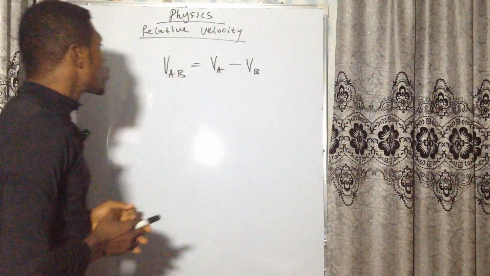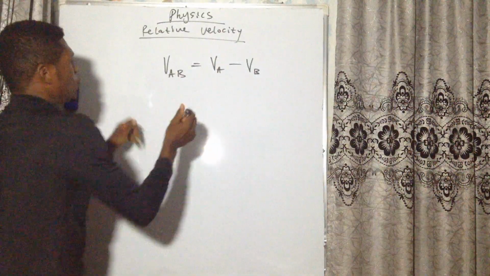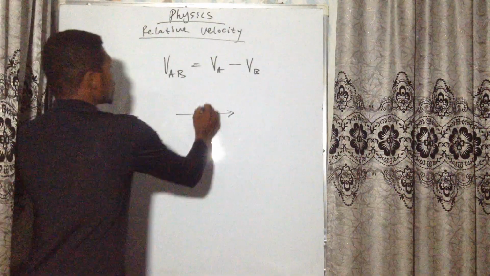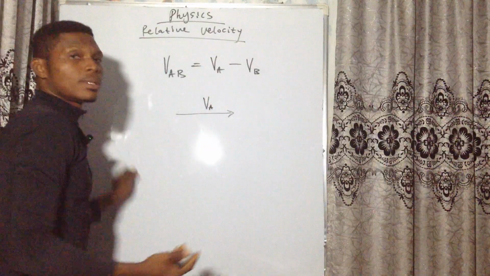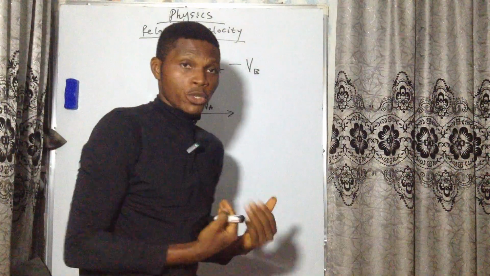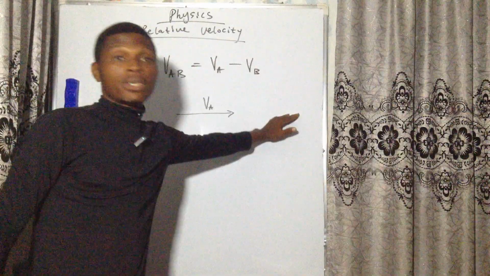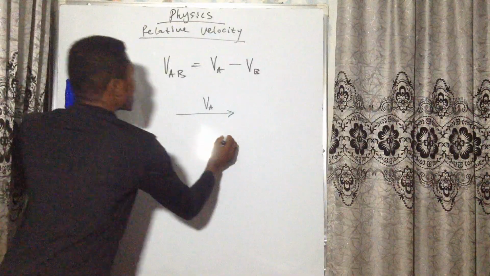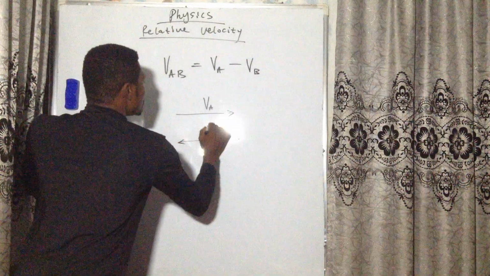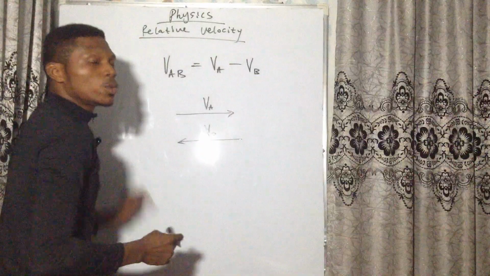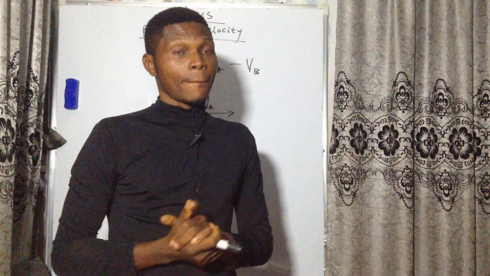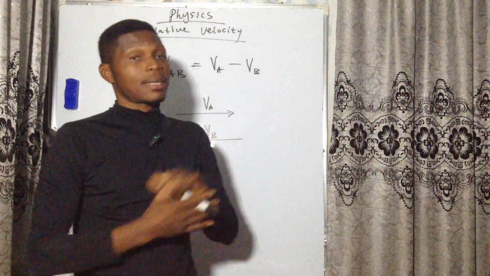Now, assuming that you are in a car moving towards the east with a velocity VA, how do you see cars that are moving opposite to you? Remember, this direction is positive. Cars moving opposite to you with velocity VB, how do you see them? Do you see them as fast or slow? The answer is that they are moving fast.